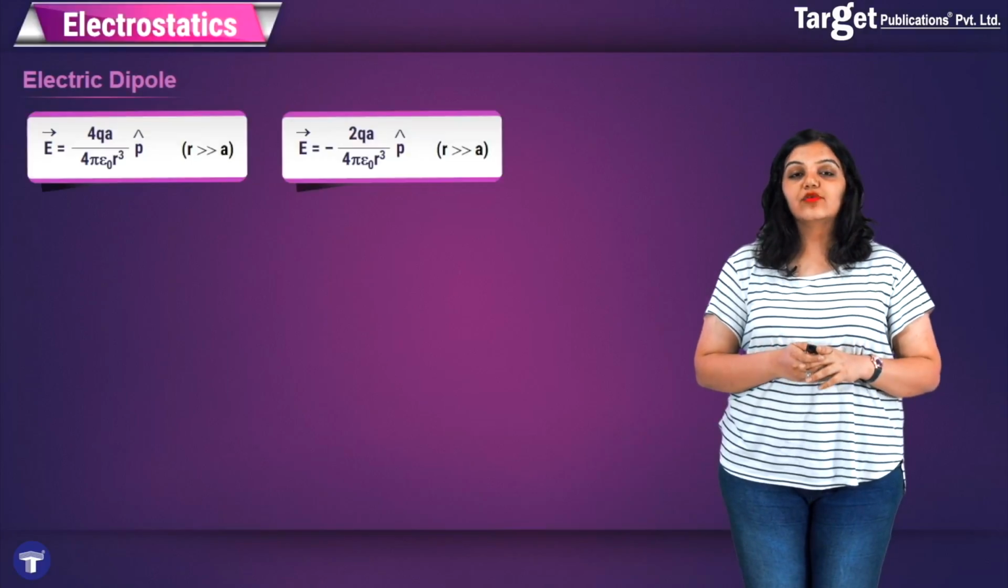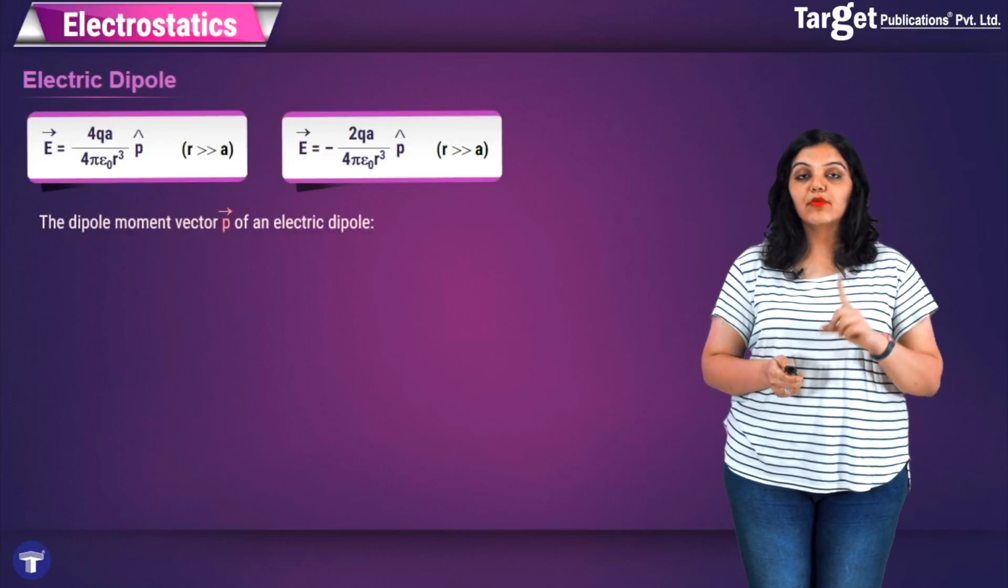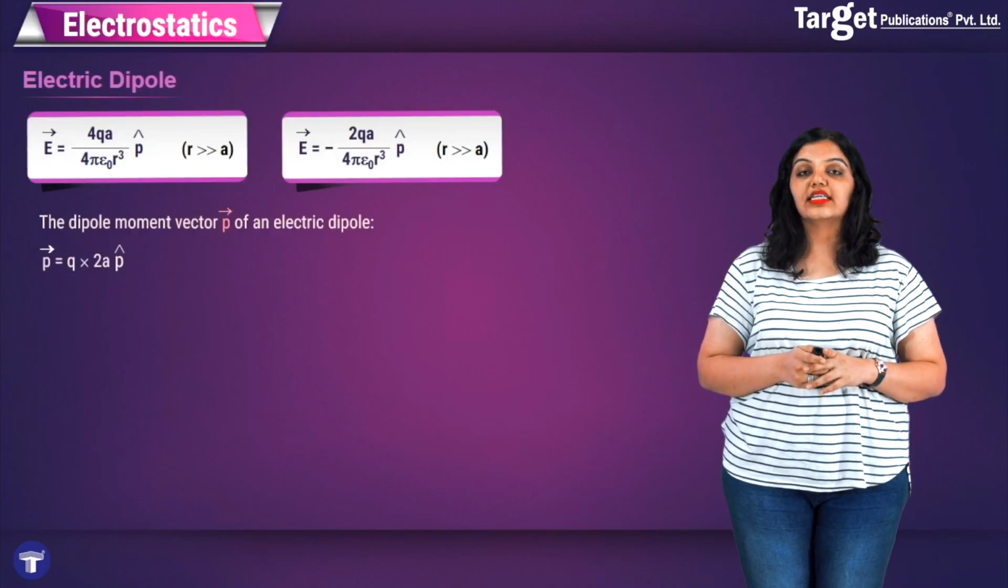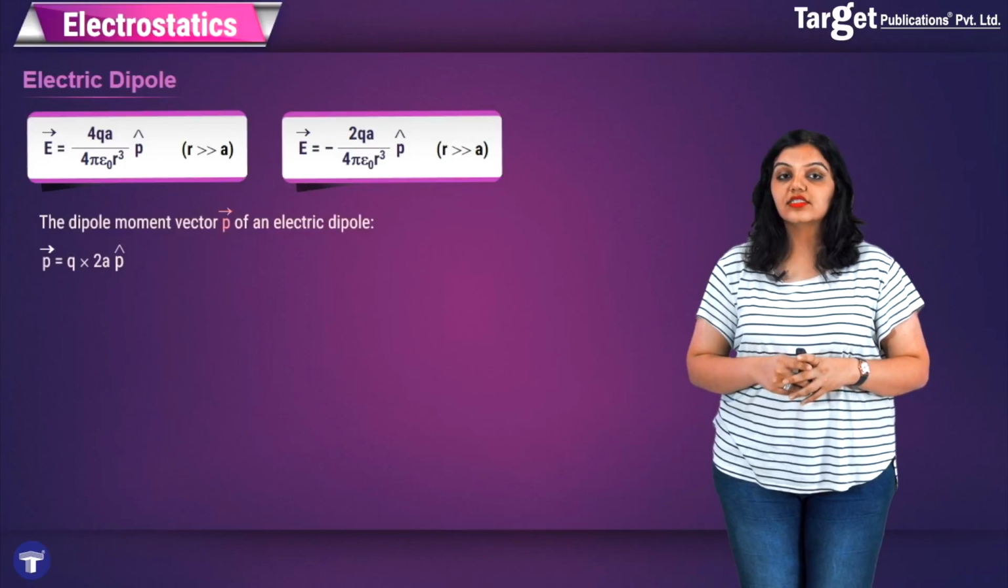I also want to define what is known as the dipole moment vector P for an electric dipole. The dipole moment vector for an electric dipole is denoted as P bar and is given by Q into 2A, and its direction is along P cap.